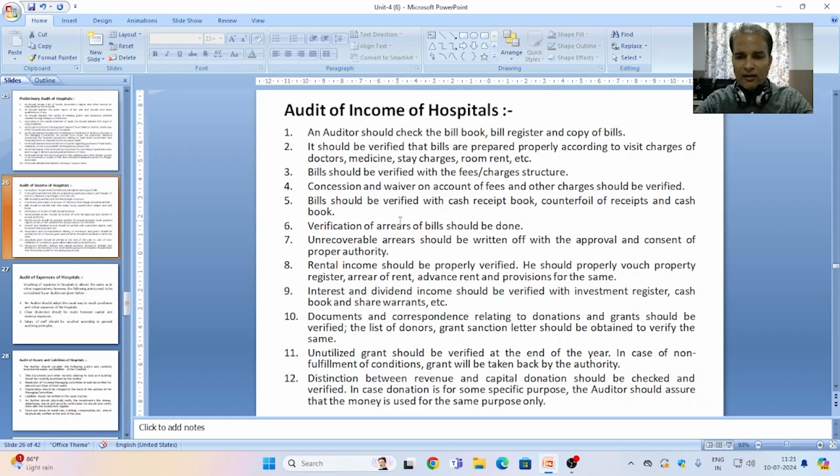Point 12, difference between revenue and capital donation should be checked and verified. In case donation is for a specific purpose, the auditor should ensure that the money is used for the same purpose only, not for any other purpose. So after considering these points regarding the audit of income of hospital, an auditor can perform his audit assignment in a proper way.